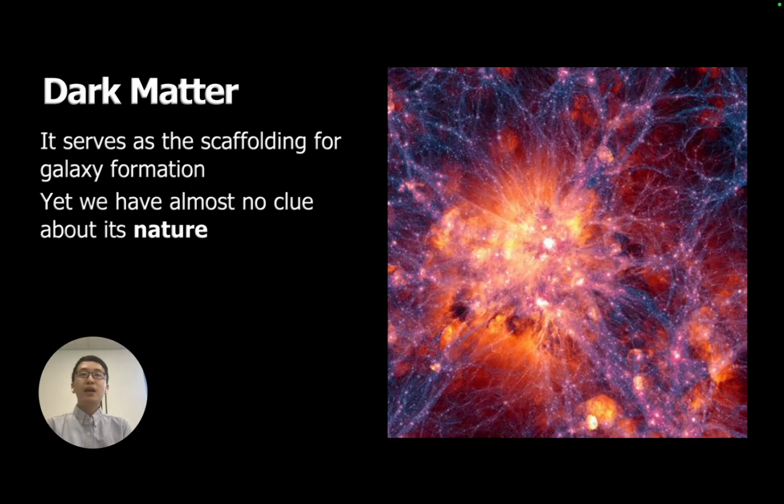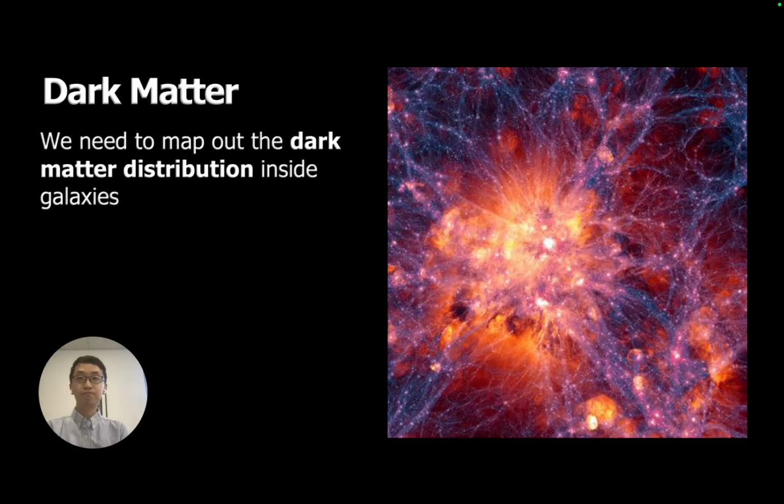And yet, dark matter makes up so much of the matter budget in the universe that it is the dominant source of gravity. As a result, it serves as the scaffolding for galaxy formation and shapes galaxies like our own Milky Way. Yet so far, we still have almost no clue about its nature. What type of particle could it be, if it is a particle at all, and how did it form in the first place in the universe?